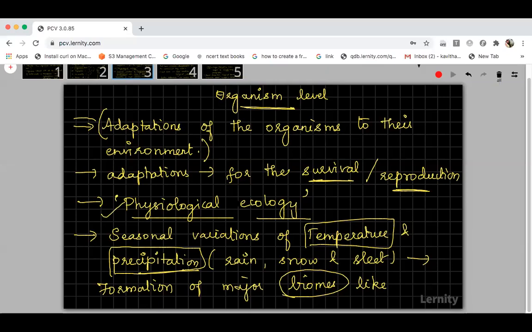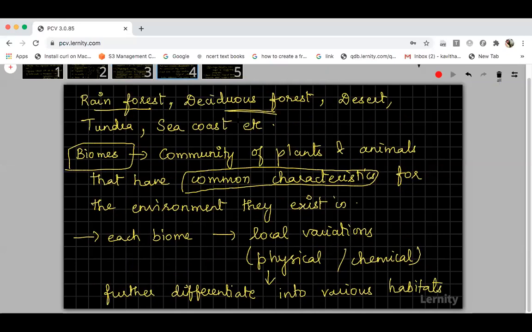Now, under this organism level, first you should know how organisms adapt to the environment. Based on that, you have to study some basic things about the environment. Then you can go to the adaptations of organisms to the environment. To study the environment, I'm telling you about the seasonal variations of temperature and precipitation. These 2 factors help in the formation of major biomes. The major biomes include rainforest, deciduous forest, desert, tundra, sea coast. All these are some of the major biomes prevailing all over the world. And how can you define a biome?